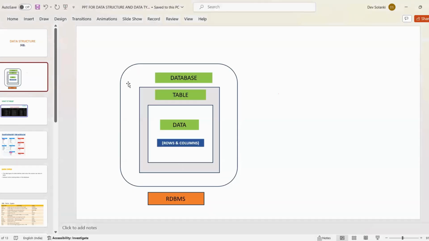Let's start understanding database structure with this diagram. Here you can see this big box. This big box denotes the database. In the database, we have created a table which has data stored in it in the form of rows and columns. So this is a data structure. Data structure can be defined like this: exactly like this, database, then table. It is not necessary that there is only one table in a database. There can be multiple tables also. That is why it is called RDBMS, Relational Database Management System.